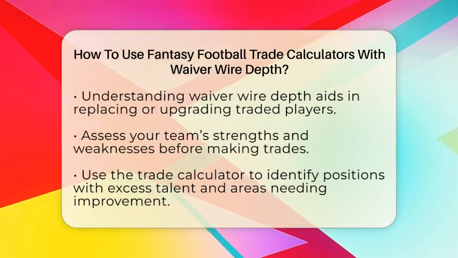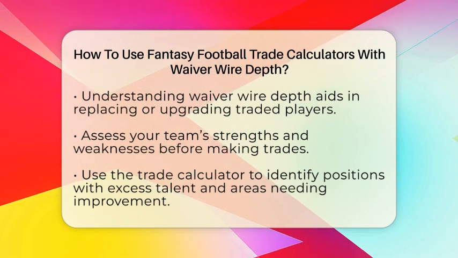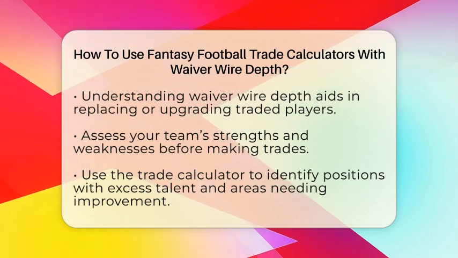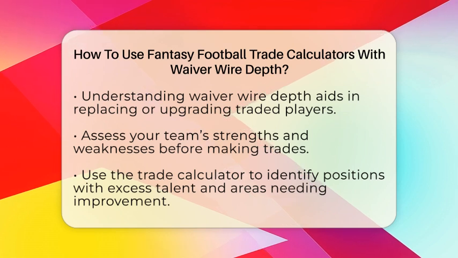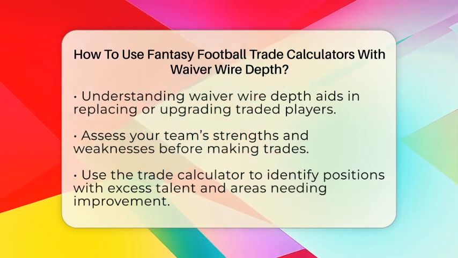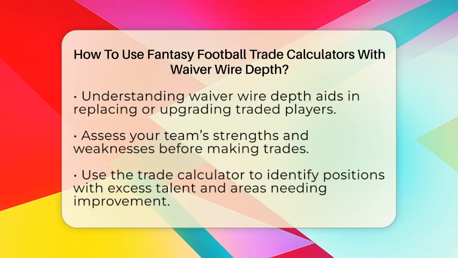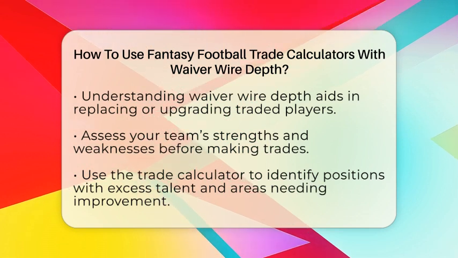Next, identify potential trade partners. Look for teams that have the opposite needs, strong at your weak positions but weak where you are strong. The trade calculator will help you find fair value trades that benefit both teams.